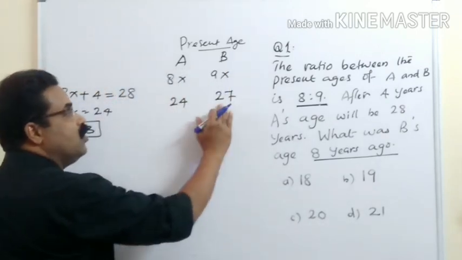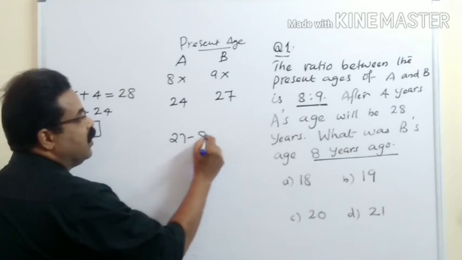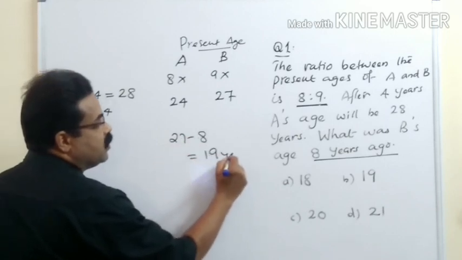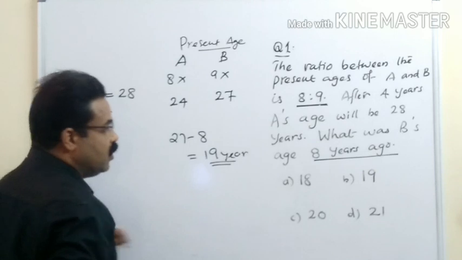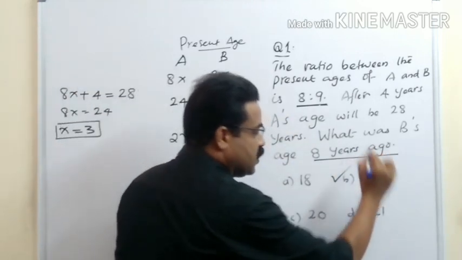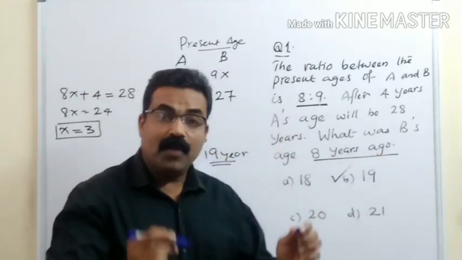So 8 years ago, 27 minus 8 years, you get 19 years. So 19 years is the answer. Here option B is the correct answer. I hope you understood it.